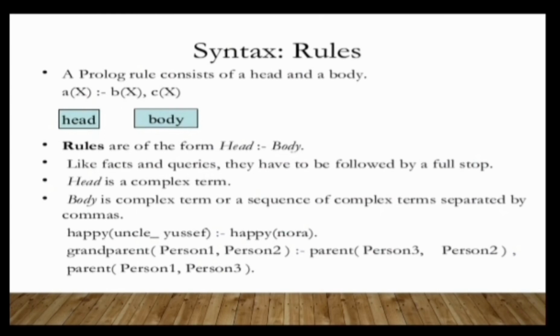Then for example, you can see happy, Uncle Yusuf, then happy of Nora. Then grandparent, person 1, person 2, then parent, person 3, person 2. Again there is a comma separated value, parent, person 1, person 3.